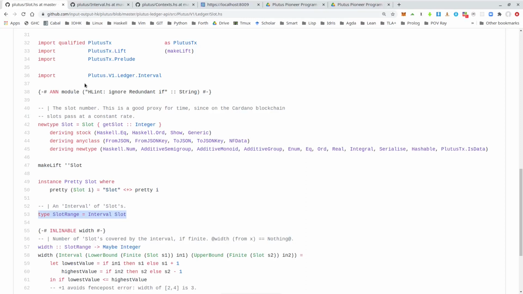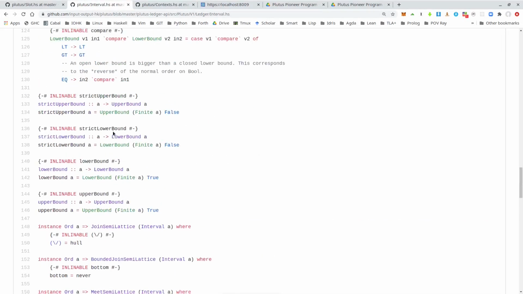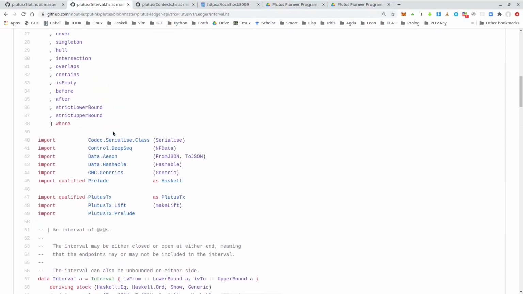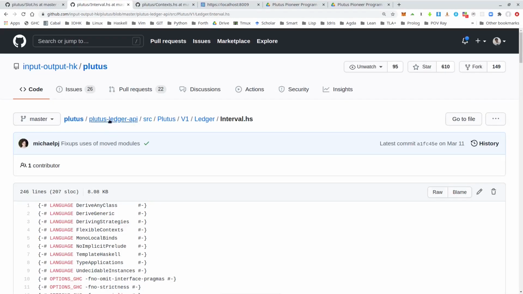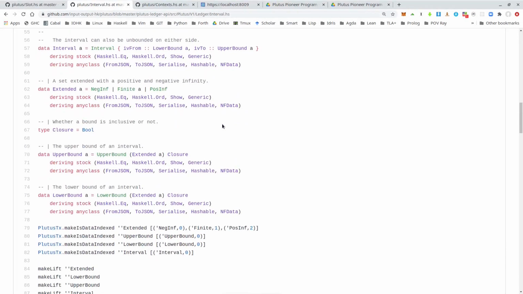Now, what is an interval? That is defined in yet another module, also in the same package, plutus-ledger-api, but now in Plutus.V1.Ledger.Interval. And so that is more general, not necessarily for slots, but we are only concerned about the case where this type variable a is Slot, so Interval Slot. And it's basically defined as something having a lower bound and an upper bound.